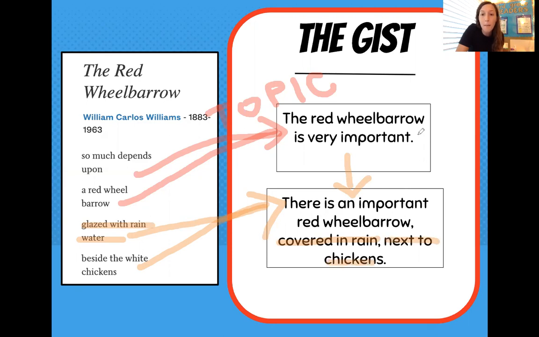So I combine my topic along with what I learned to make the gist. The topic is the red wheelbarrow is very important, and the gist is there's an important red wheelbarrow covered in rain next to chickens.